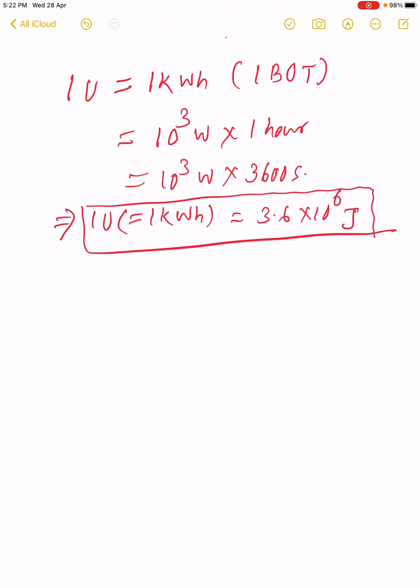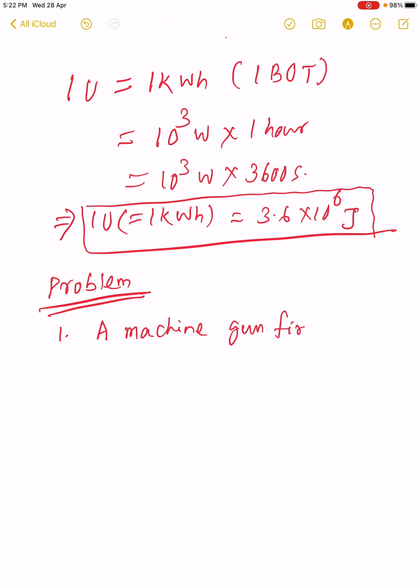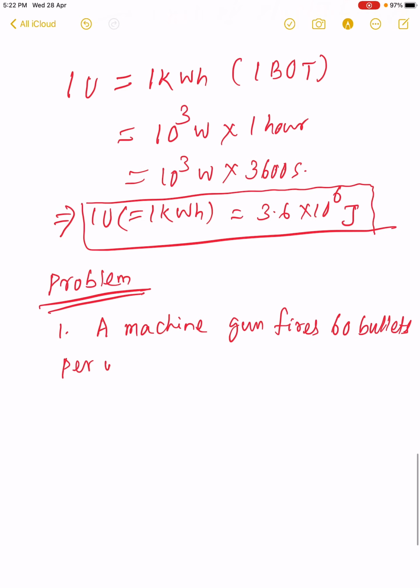Suppose we have to do some problem. Suppose a machine gun fires 60 bullets per minute with velocity 700 meter per second.